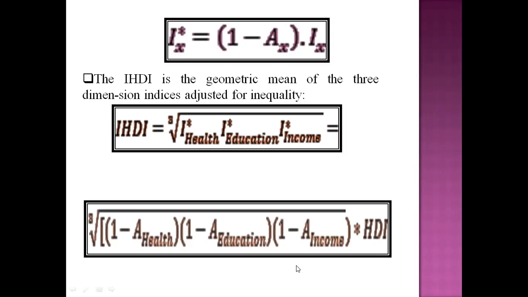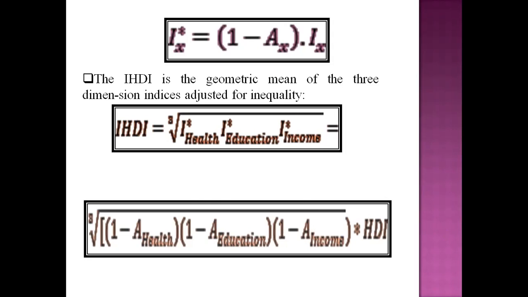Anybody can calculate this. This is very simple, and then you will get the HDI. So that's why we have to multiply this by HDI, because we know the cube root of I health, I education, and I income. So we can multiply by HDI. So this is the formula of IHDI.